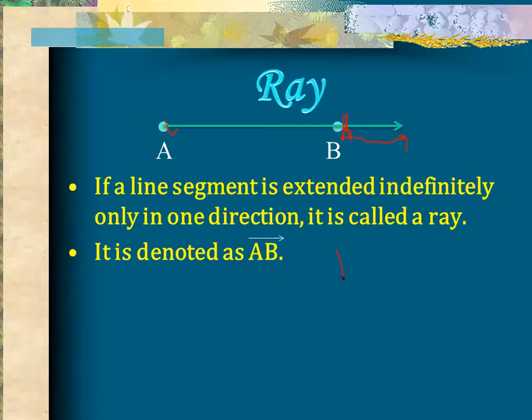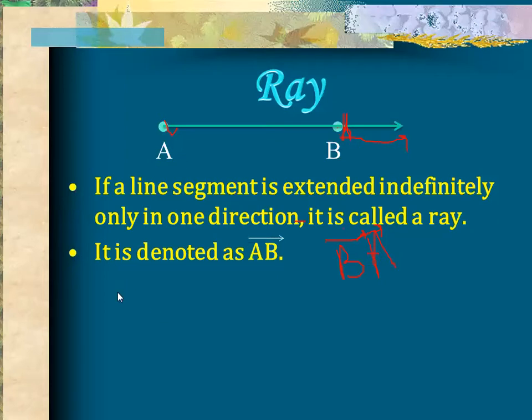If the line is starting from B and extending towards A, you write it in this form, BA. Here the line is extending towards B, so you place the arrowhead on B because it is extending towards the right side. This is the symbol of the ray.